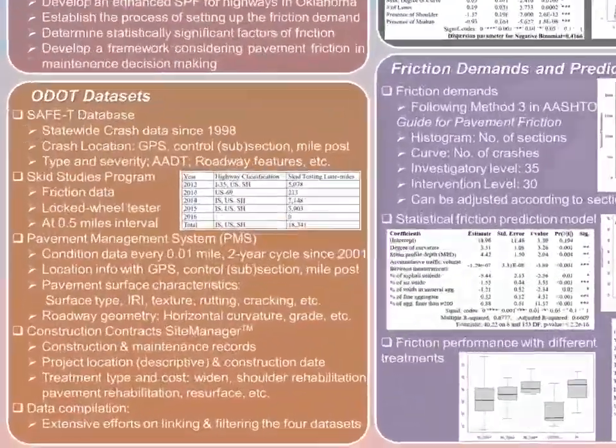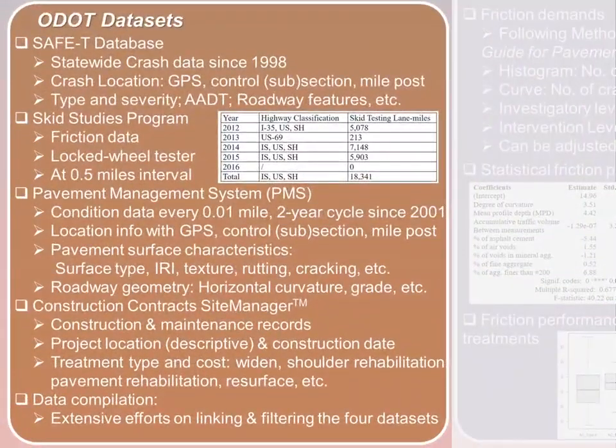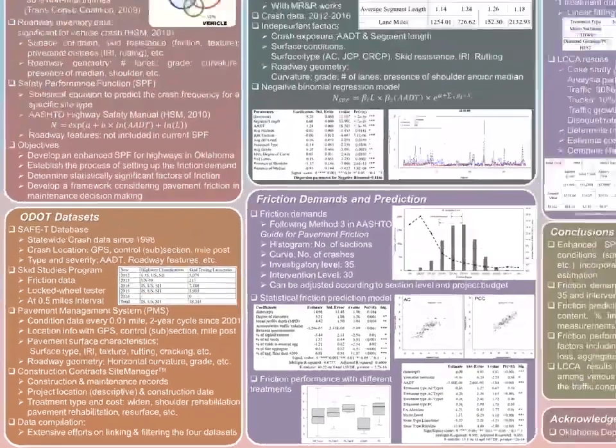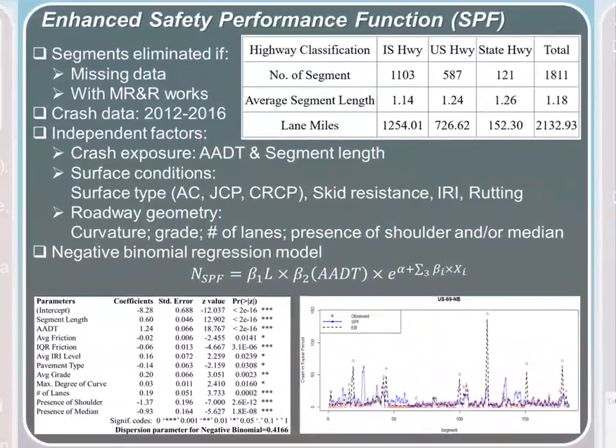Four datasets were provided by ODOT for this research: the safety database with crash data, the skid study program with friction data, the PMS datasets with condition data, and the site manager dataset with construction and maintenance records. The team spent extensive efforts on linking and filtering the four datasets due to the differences in data format, especially the location and interval. About 1,800 segments were filtered out for building up an enhanced SPF.